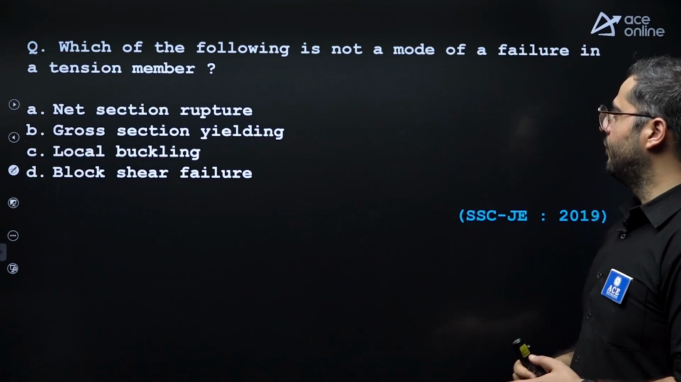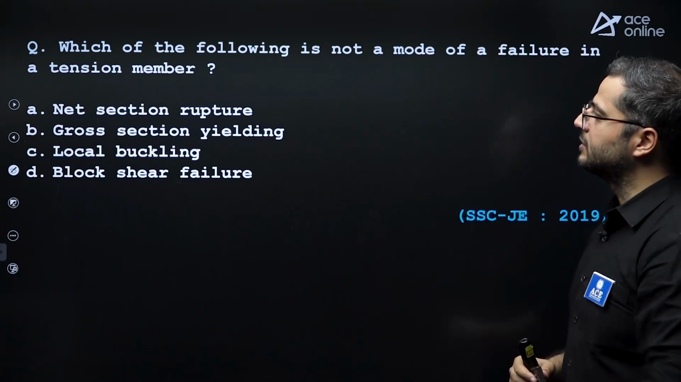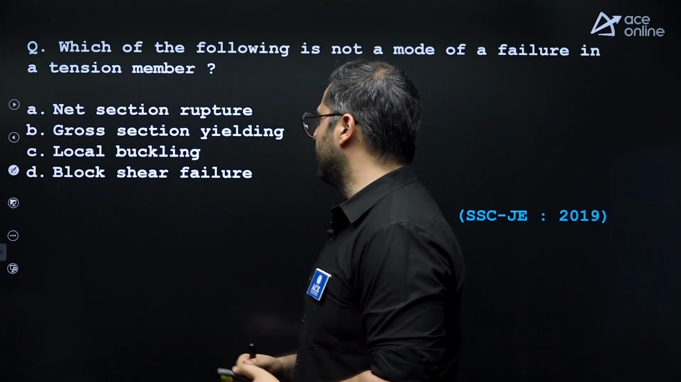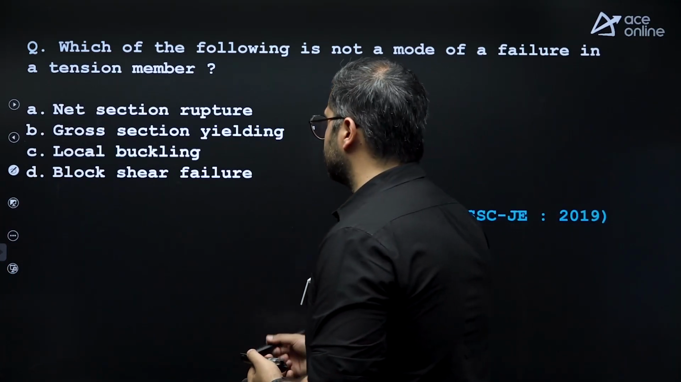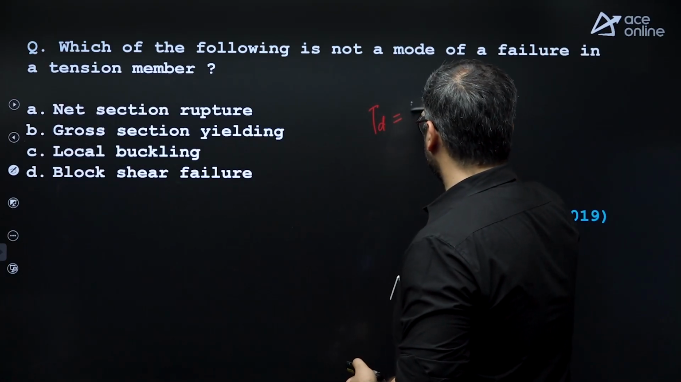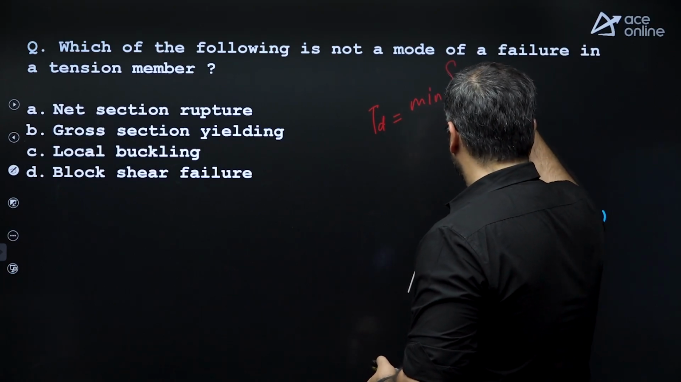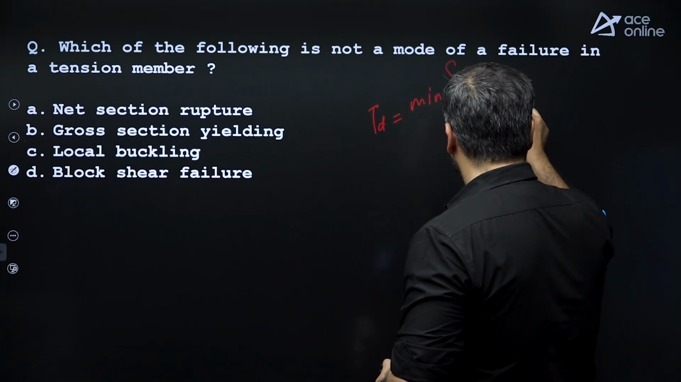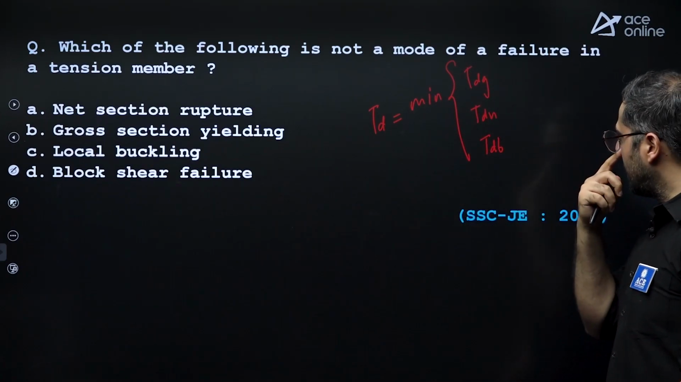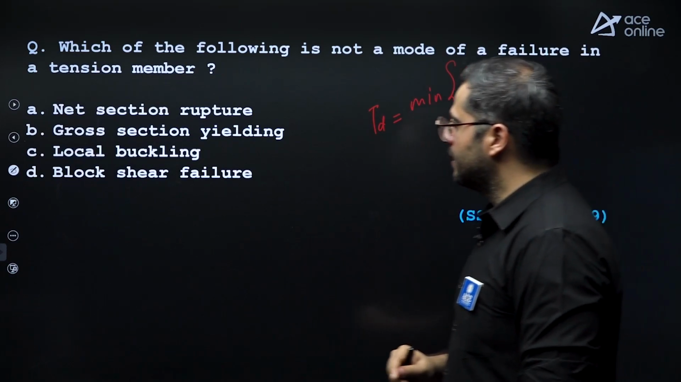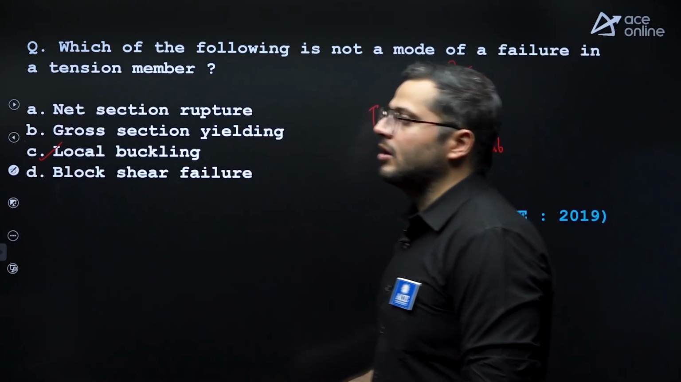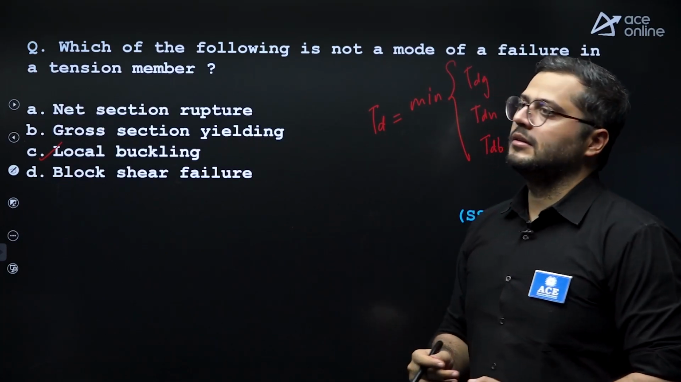Next, which of the following is not a mode of failure in tension members? Net section rupture, gross section yielding, local buckling, block shear failure. You all know that the design tension strength is a minimum of TDG, TDN and TDB, that is gross section yielding, net section rupture and block shear failure. Local buckling is a failure in case of beams and compression members.